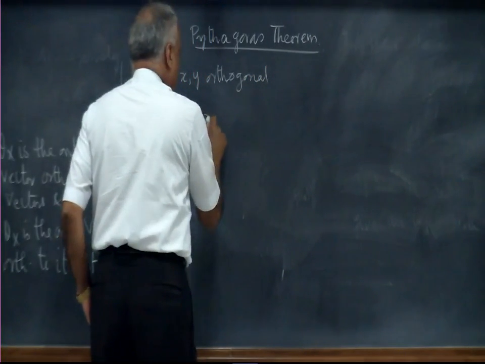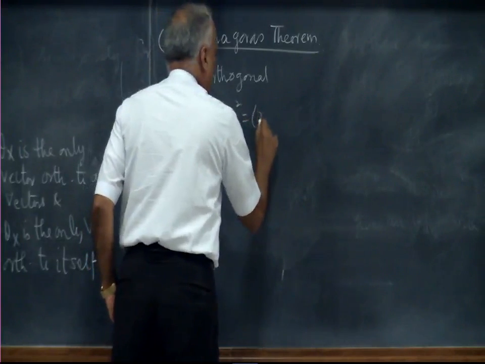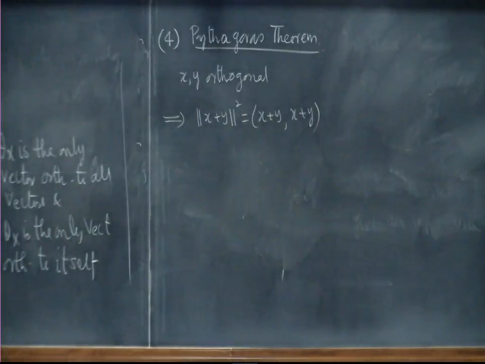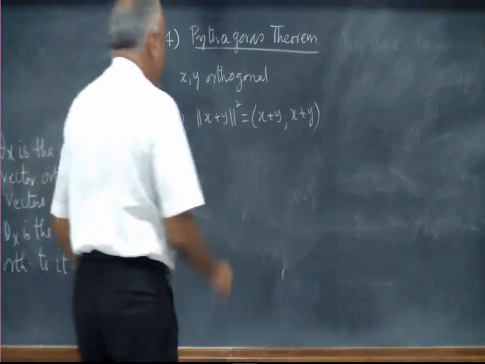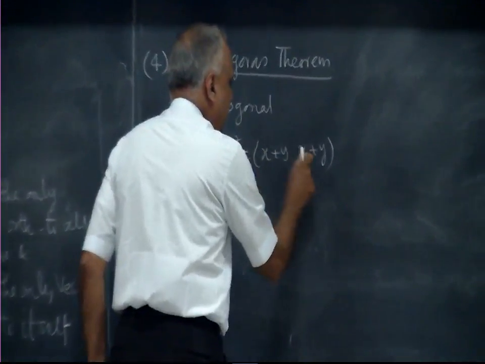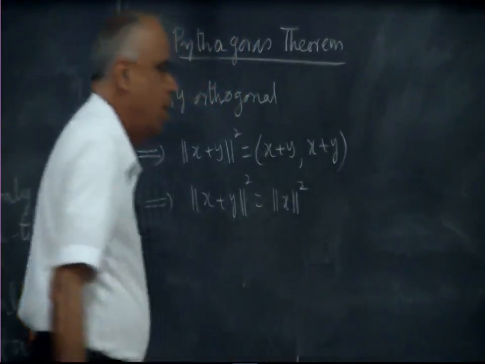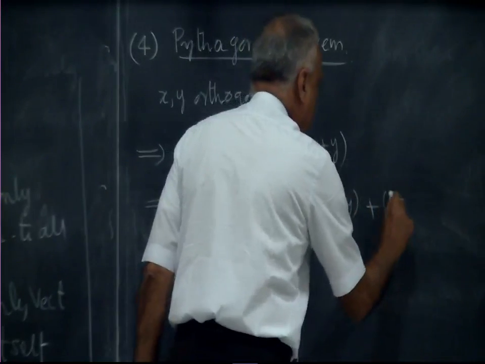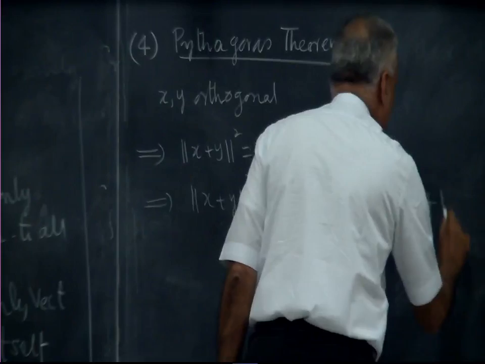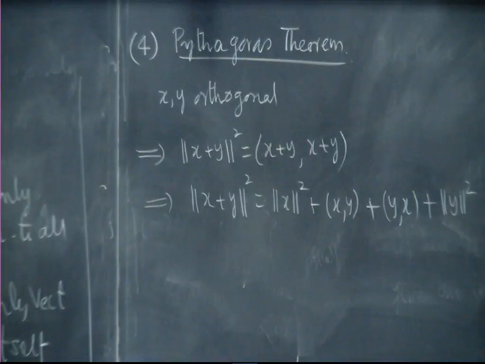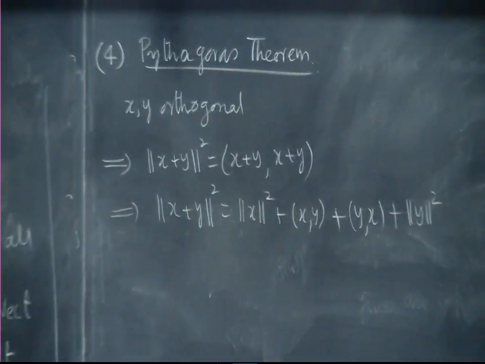implies norm of x plus y squared is the inner product of x plus y with x plus y. The norm squared is the inner product of the vector with itself. Now the inner product is distributive, so we can take term by term products. x comma x will give me norm x squared, plus x comma y, plus y comma x, plus y comma y, which is norm y squared. Now since x is perpendicular to y, x comma y and y comma x are 0. The inner products are 0.